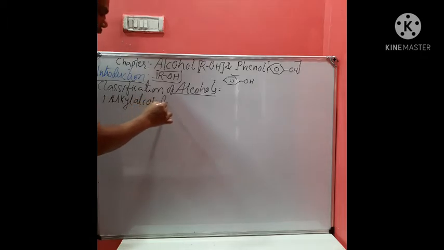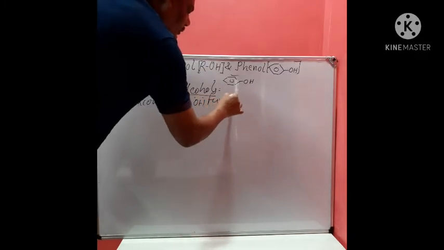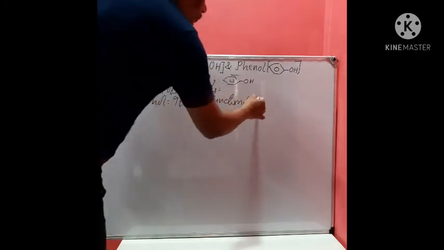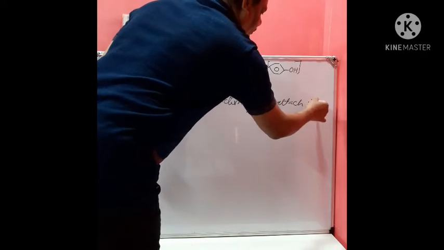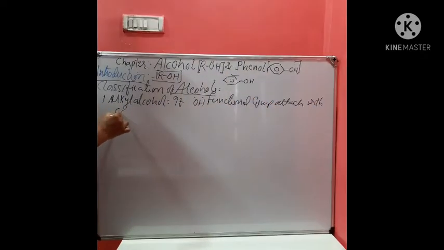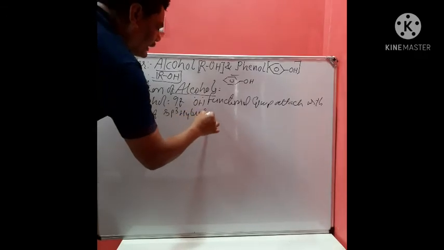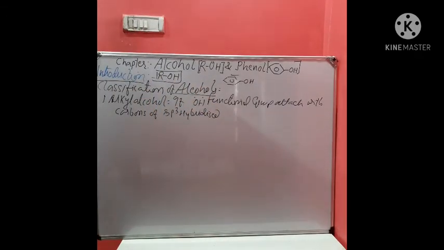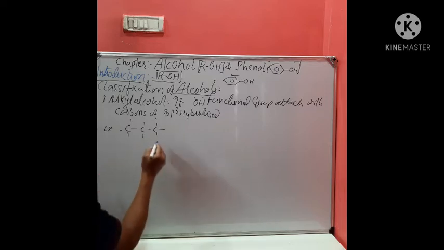Alkyl alcohol, if the OH functional group is attached with a carbon of sp3 hybridized. This is called alkyl alcohol. Like CH3, CH2, and then OH.